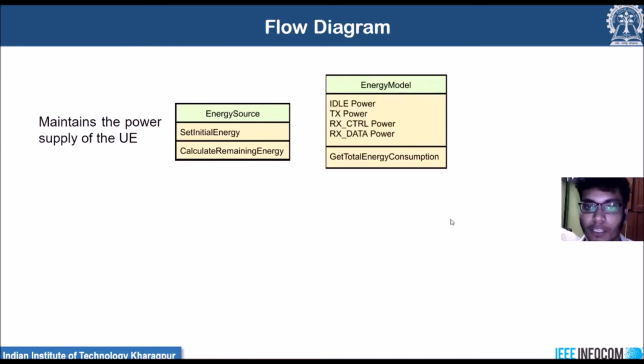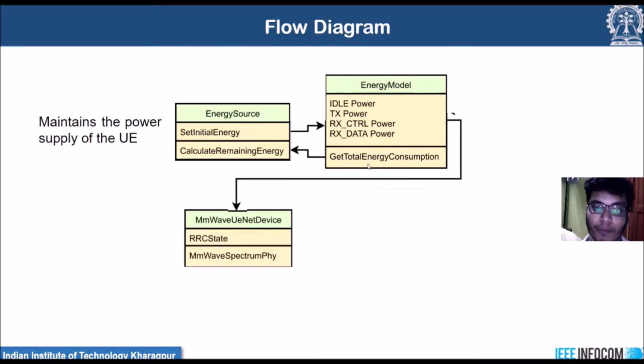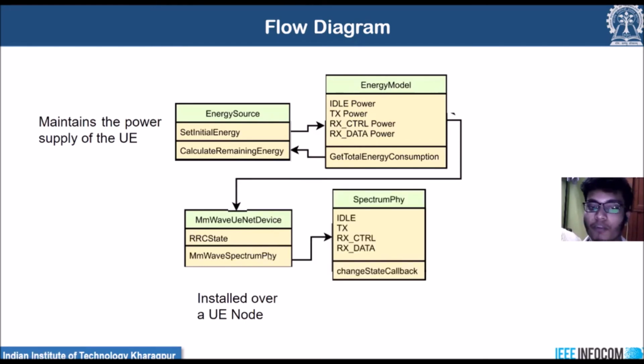And we have this energy model that we have developed, and these two are interlinked with each other, and together they form the energy framework of the user equipment. This entire energy framework is installed over the net device of the user equipment, and the net device is connected to the mmWave spectrum PHY class.